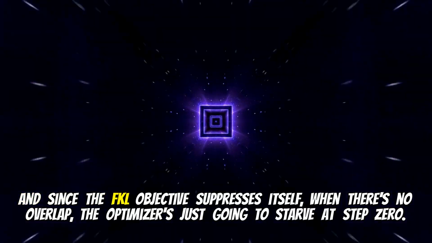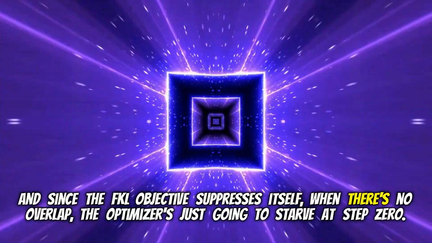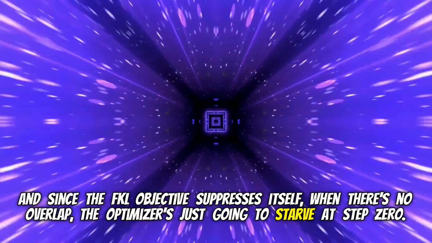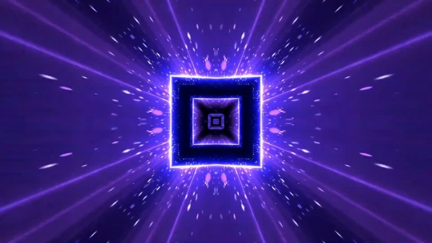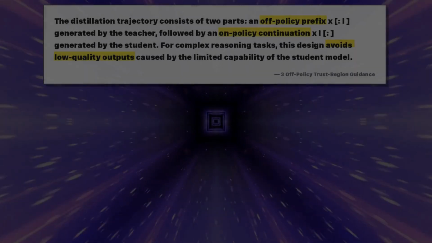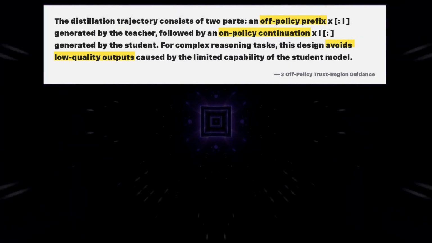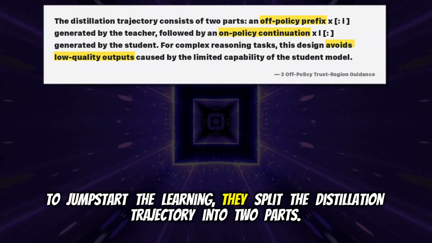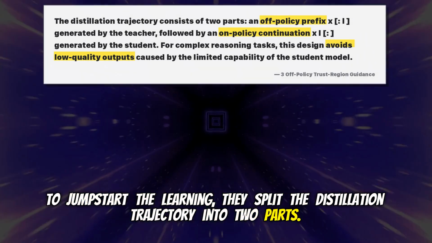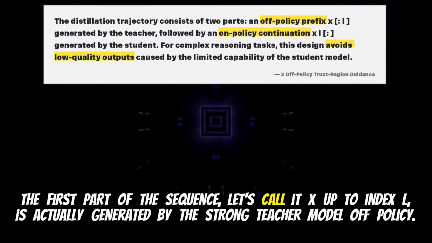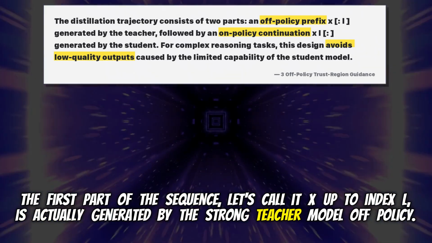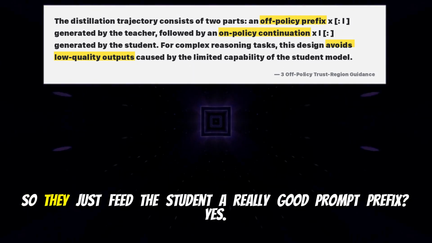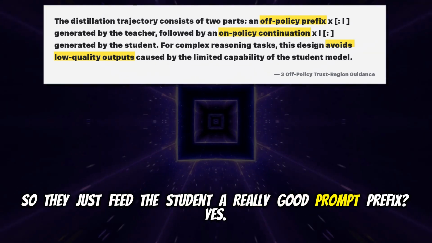Right, and since the FKL objective suppresses itself when there's no overlap, the optimizer is just going to starve at step 0. So how do they get it moving? This is where they introduce the final piece of the puzzle, off-policy guidance. The training wheels. Exactly. To jumpstart the learning, they split the distillation trajectory into 2 parts. The first part of the sequence, let's call it X, up to index L, is actually generated by the strong teacher model, off policy. So they just feed the student a really good prompt prefix.